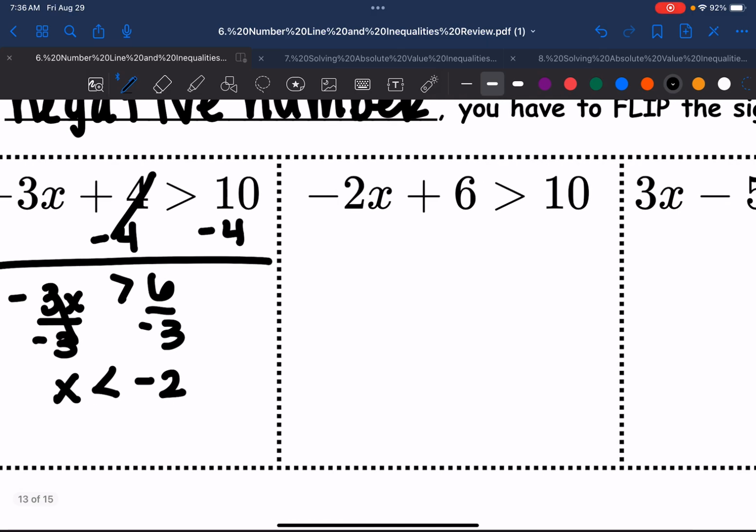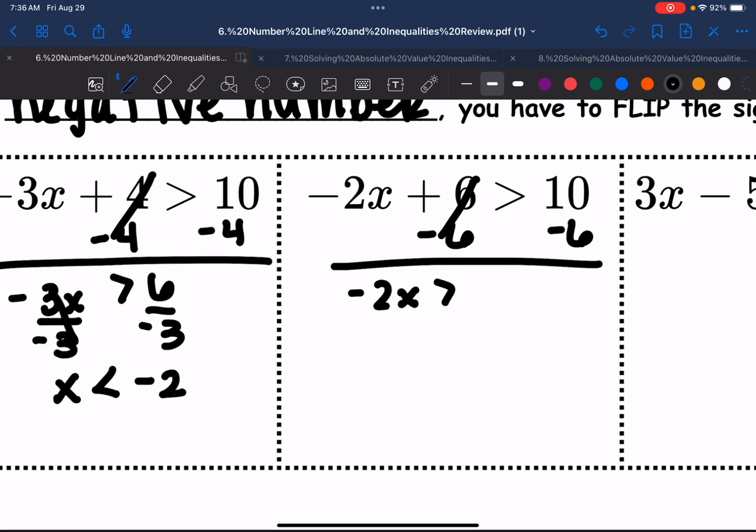2 more. Subtract 6. You have -2x is greater than 4. Notice my sign didn't change because it was just subtraction. Divide by -2. Oh, we're dividing by a negative. Our sign has to flip, -2.